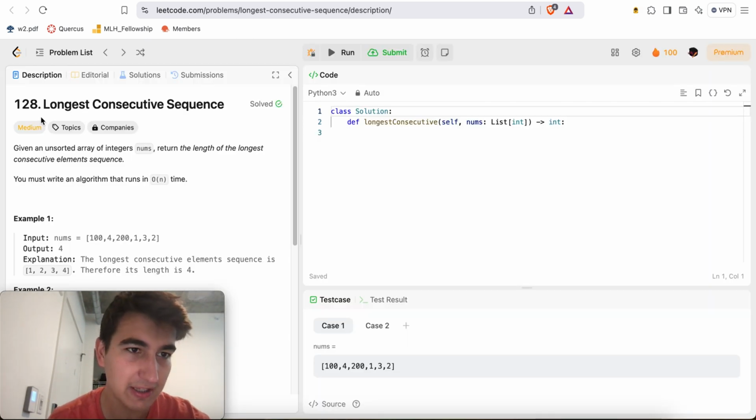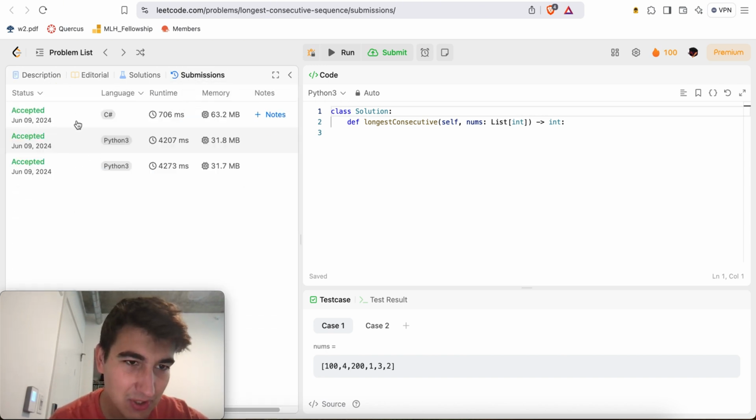Okay, today we get a LeetCode medium, problem 128, longest consecutive sequence, and looks like we've already solved this before, so let's see when that was. Okay, this was also June 2024, so that was like 4 or 5 months ago.